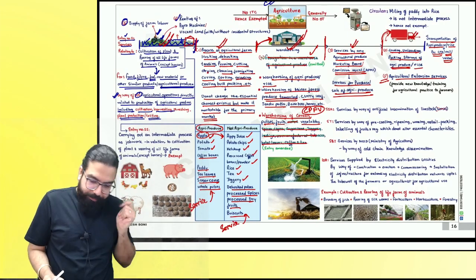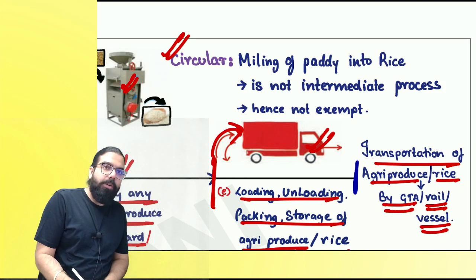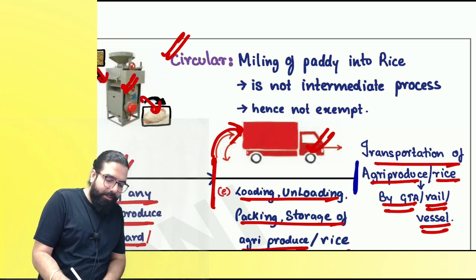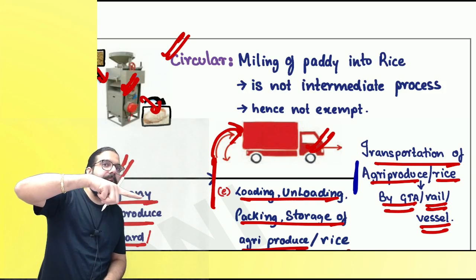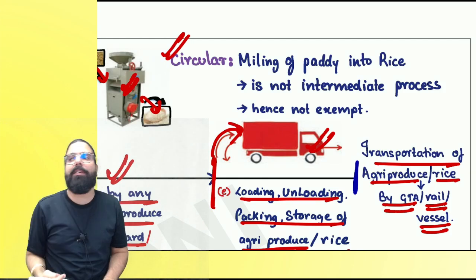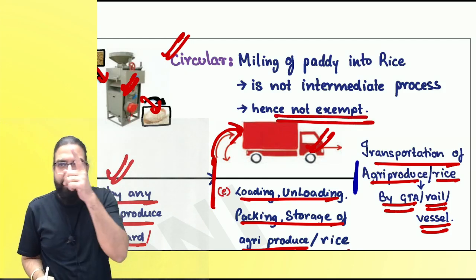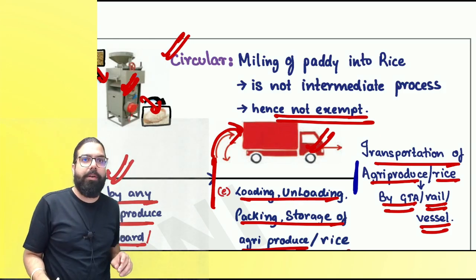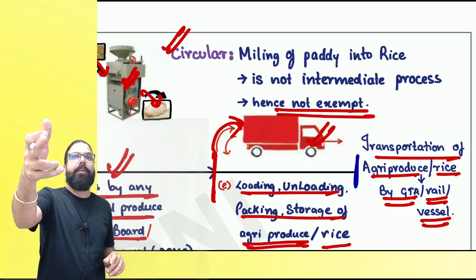Now, everyone, on the top we have one circular. See, these mills will be there, no? They will take paddy and convert it into rice. Is there a process converting agricultural produce into non-agricultural produce? Rice is not agricultural produce. Paddy is agricultural produce. This service will be taxable or not? Taxable. Simple. Hence, not exempt. Not exempt means it will be taxed. Can I go ahead, everyone? Clear? Okay, chalo.